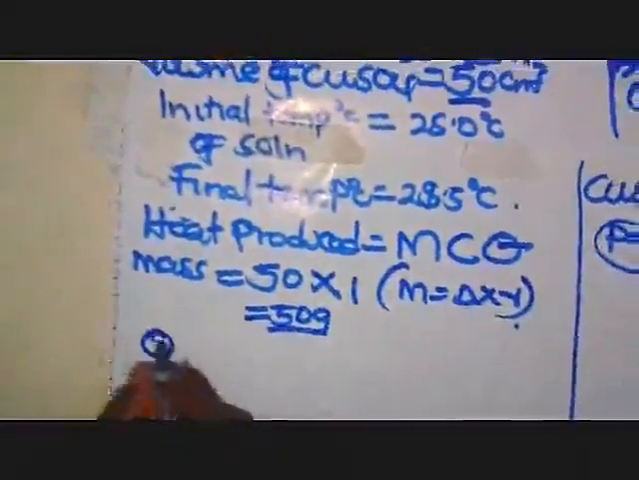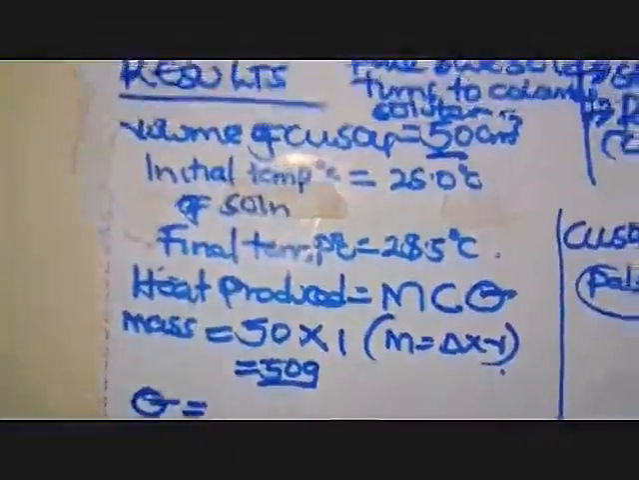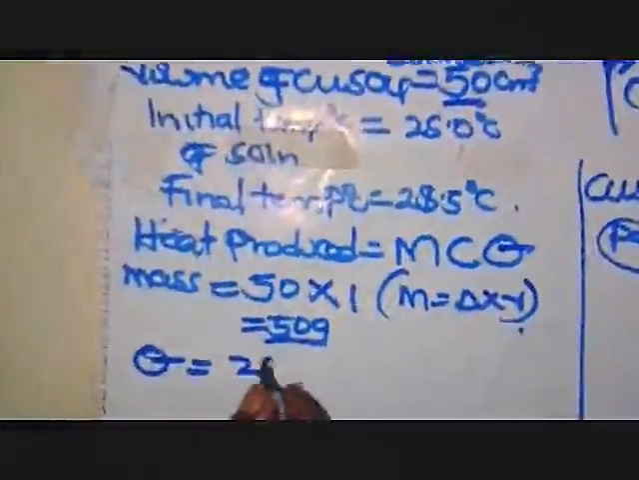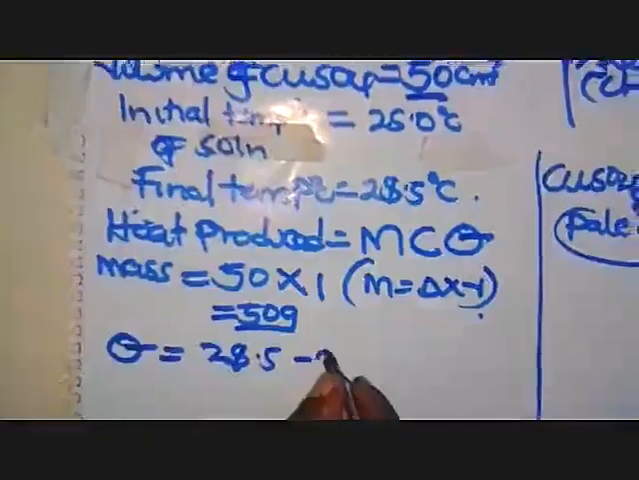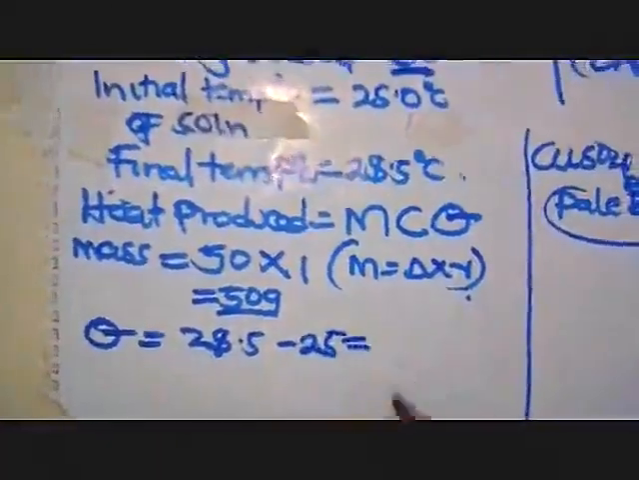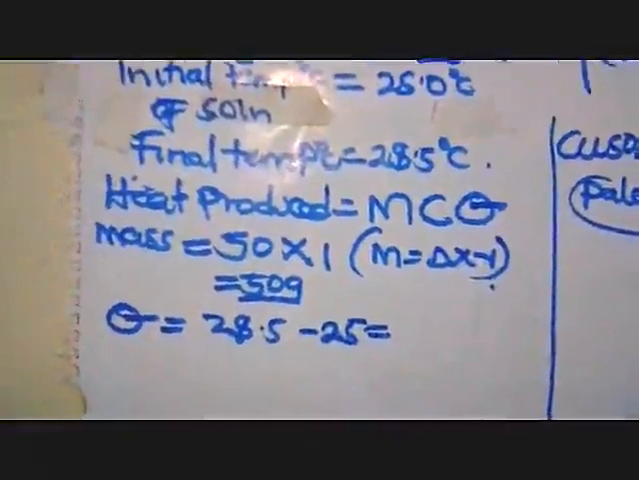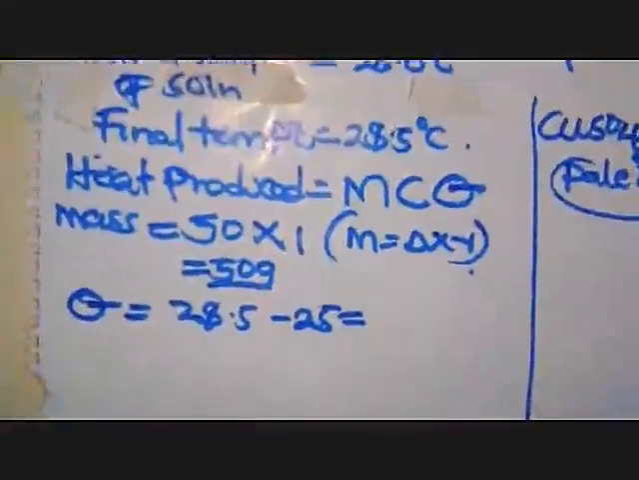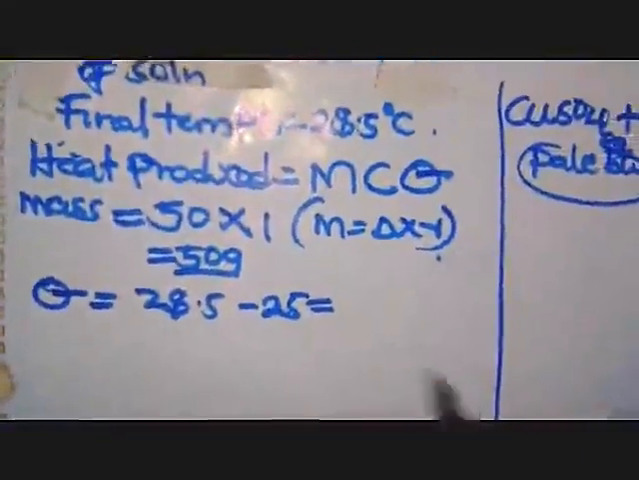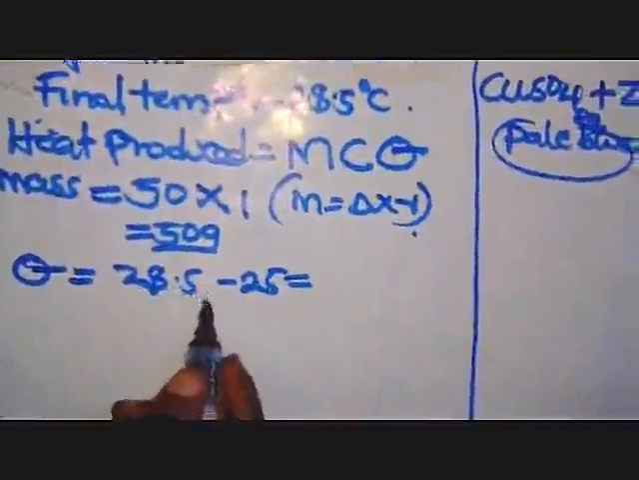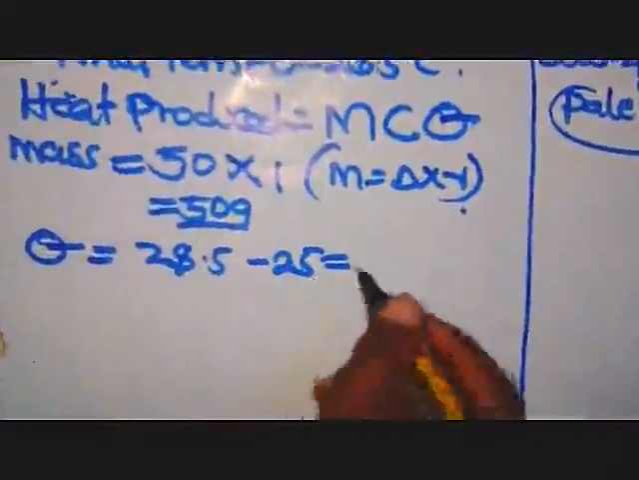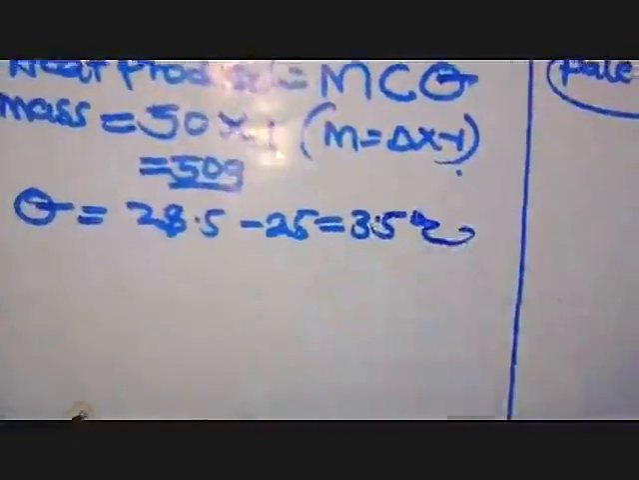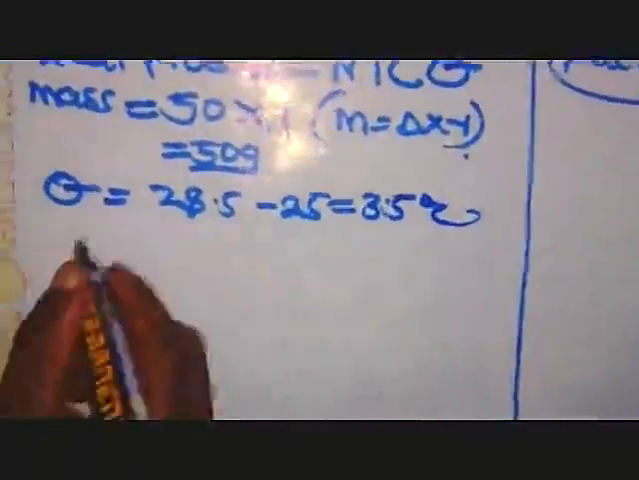Then we shall find the change in temperature. So we are going to get the final minus the initial. Our final is 28.5, then minus 25. When you minus, try to use your calculator and you see the degrees there. That is 28.5 minus 25, that is 3.5 degrees centigrade.